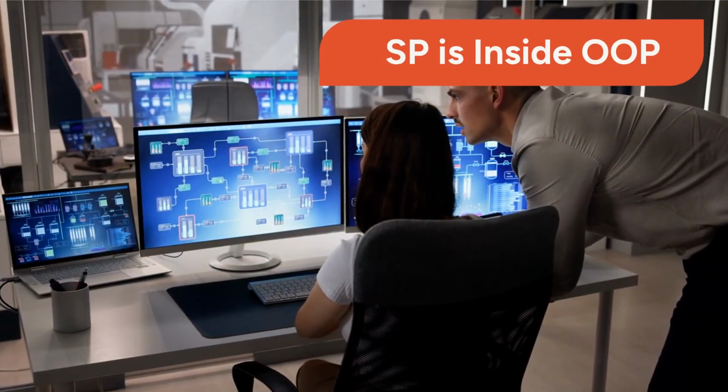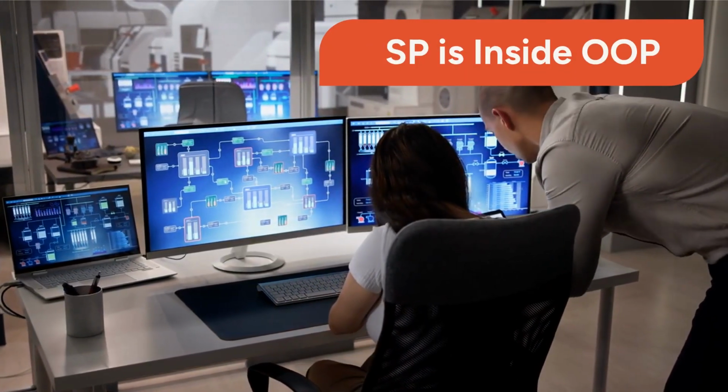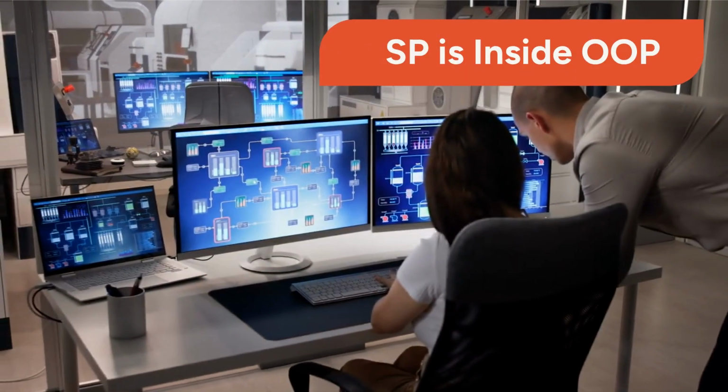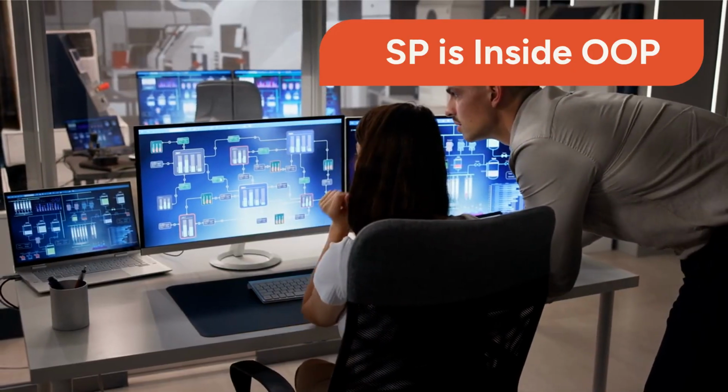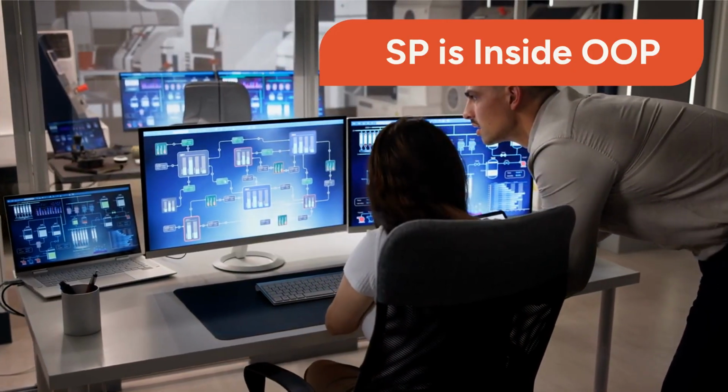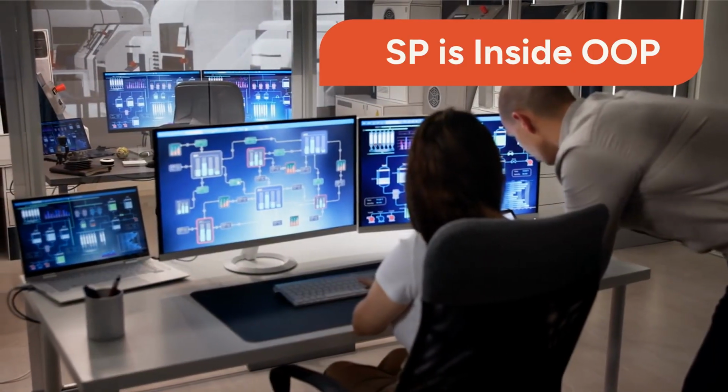Crucially, OOP doesn't replace SP. Inside every object's method, you still find the structured control logic of sequence, selection, and iteration. OOP simply wraps SP inside collaborative objects.